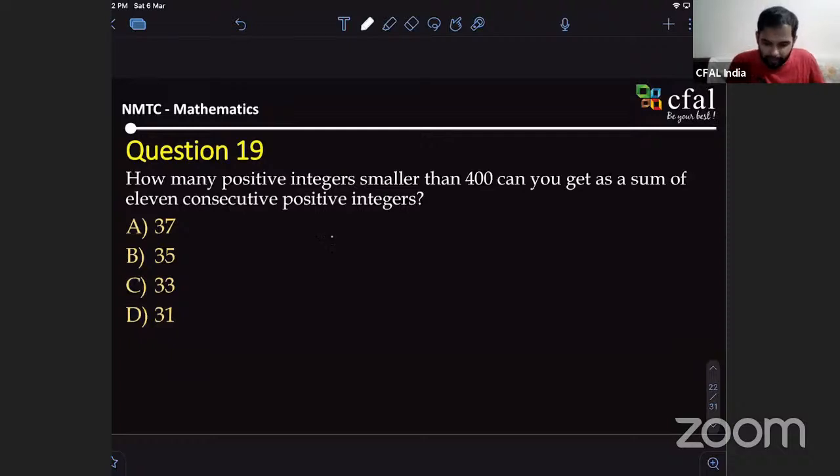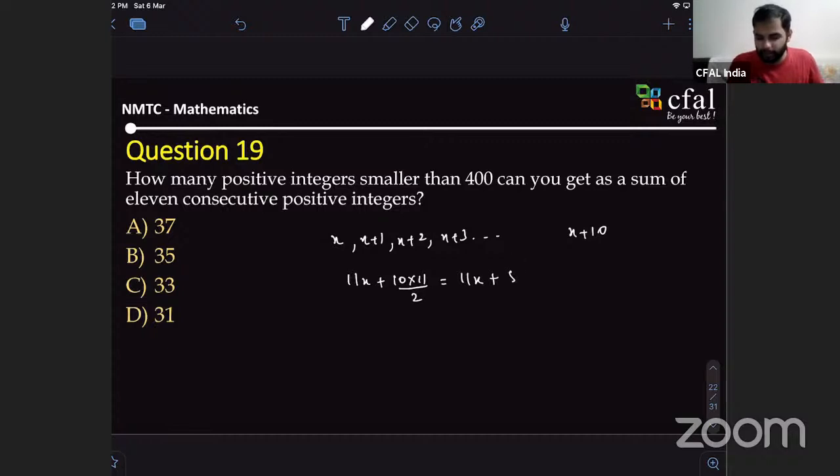You people are right in that if you take the number as x, the next number would be x plus 1, because you're talking about consecutive numbers. x plus 2, x plus 3, up to the 11th number, which would be x plus 10. And we know the sum of these numbers is 11x plus 55, that is 10 into 11 by 2. The sum of the first n natural numbers has the formula n into n plus 1 by 2. So this is 55, and it's clearly a multiple of 11.